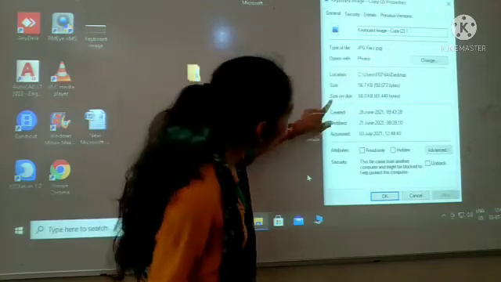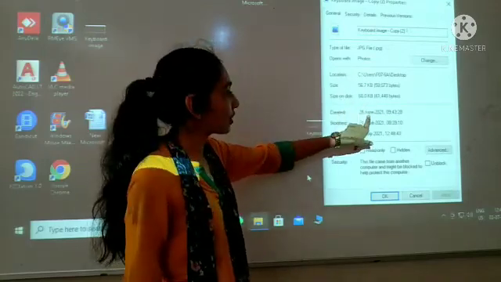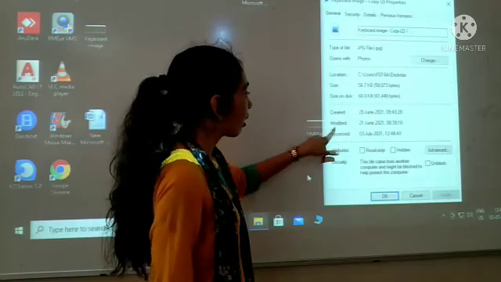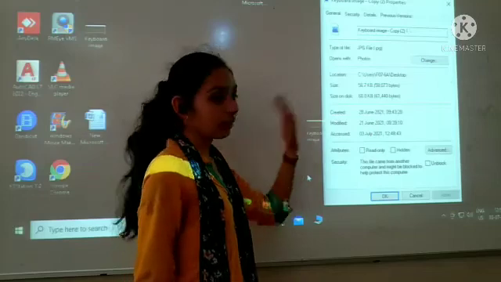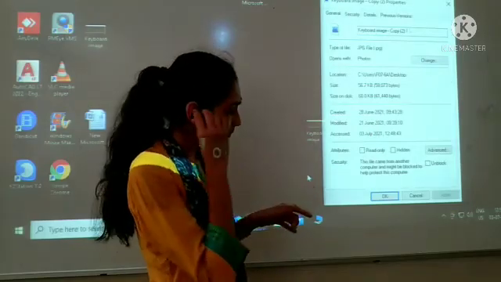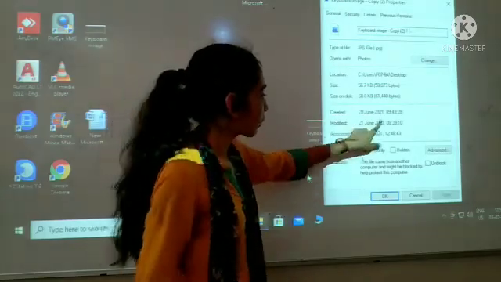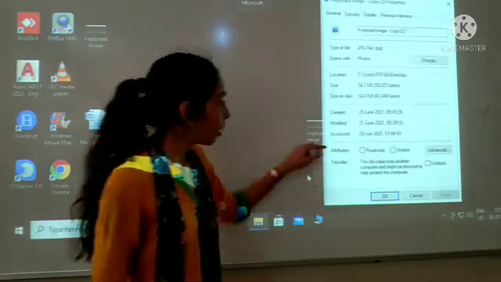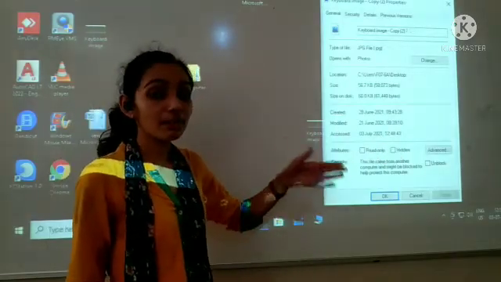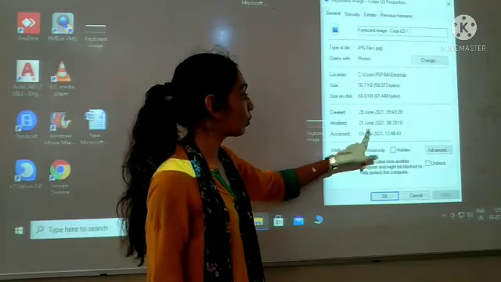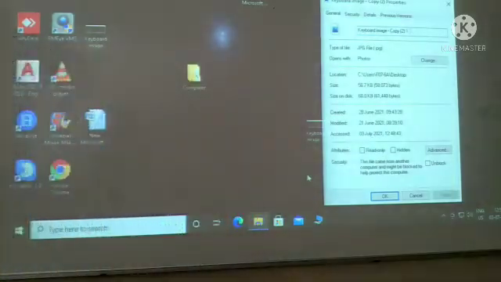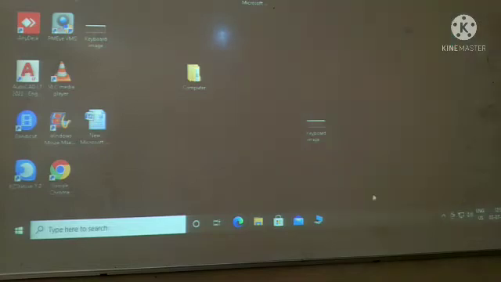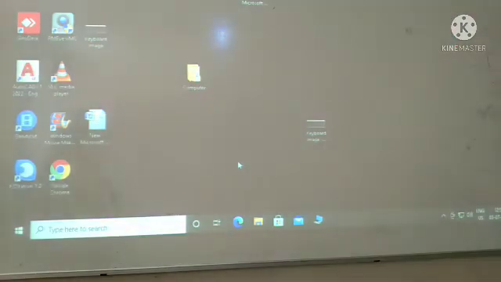Then created, on which date it was created, and with time, that is date and time. Then modified, when changes were made in that file or folder, along with date and time. Then accessed, when we last accessed it, that also we can know, with date and time. Okay, and then just click on OK. So this is how we can see the properties of any file or a folder.